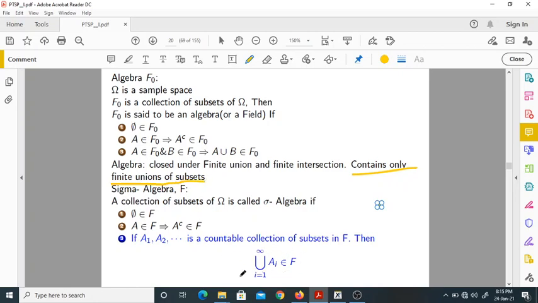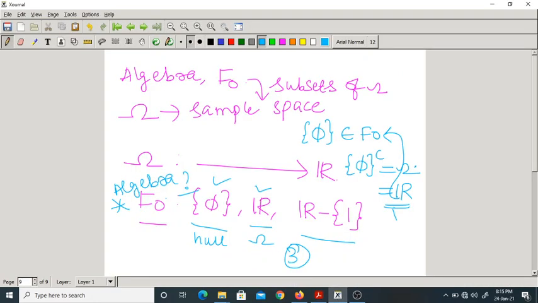Here it is defined for any number of subsets. You can take A1, A2, and so on, A infinity, a countable collection of subsets in F. Then in this example, for a sigma algebra, this F naught may contain any number of subsets. It may contain an infinite number of subsets. That is called a sigma algebra. Algebra means this F naught should contain only a finite number of subsets. That is the only difference. Okay.